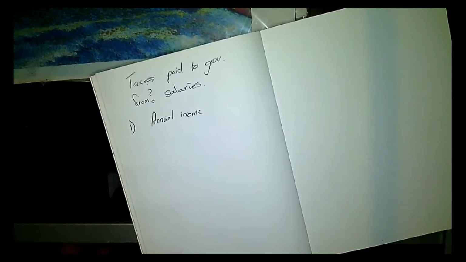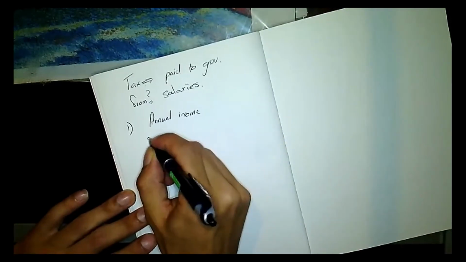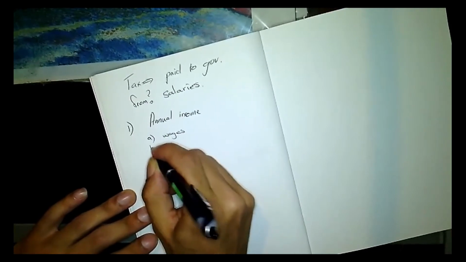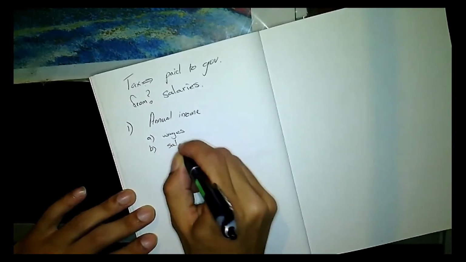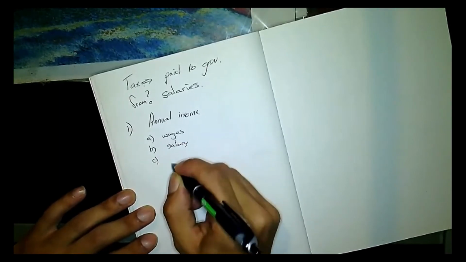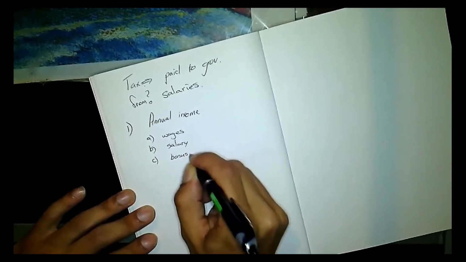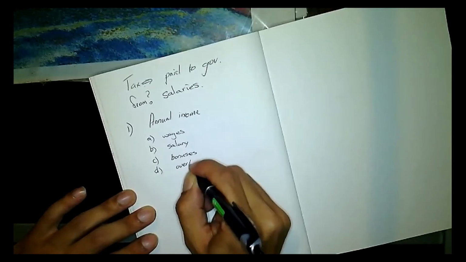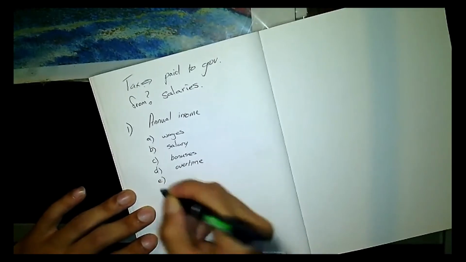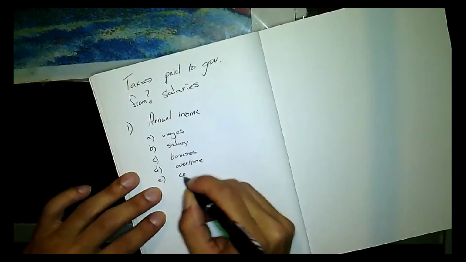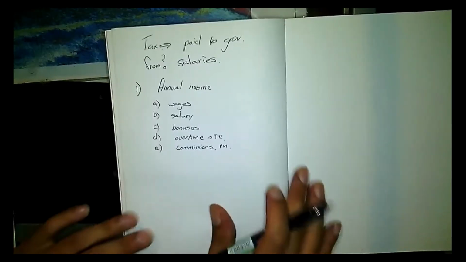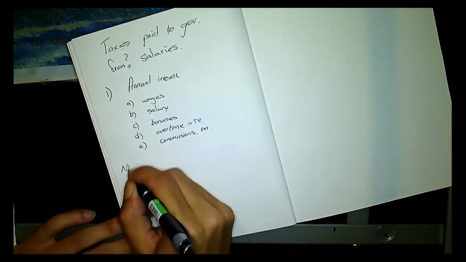When you do the calculation for the annual income, there are certain incomes that you need to consider as the following. Okay, it is wages, it is salary, it is bonuses, and it is overtime, and also it is our commissions, very important commissions. So very important, write this down please.